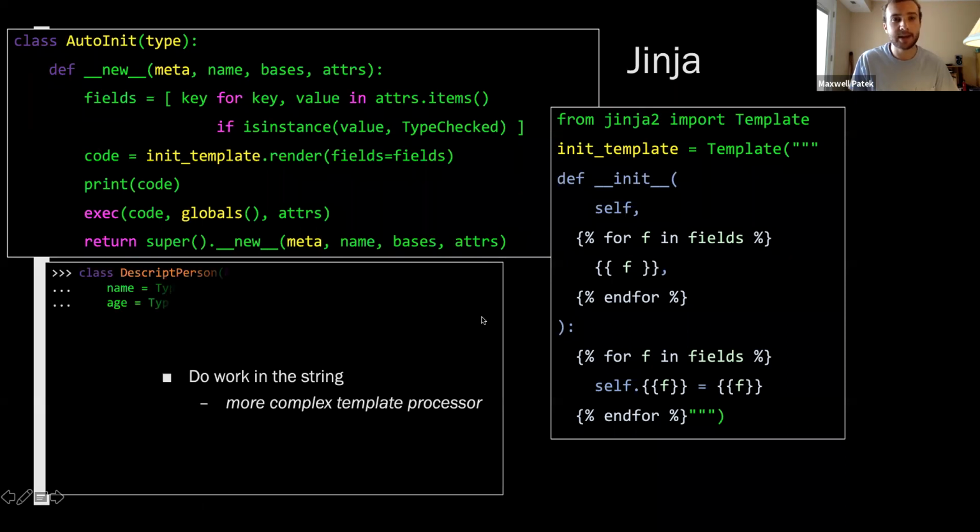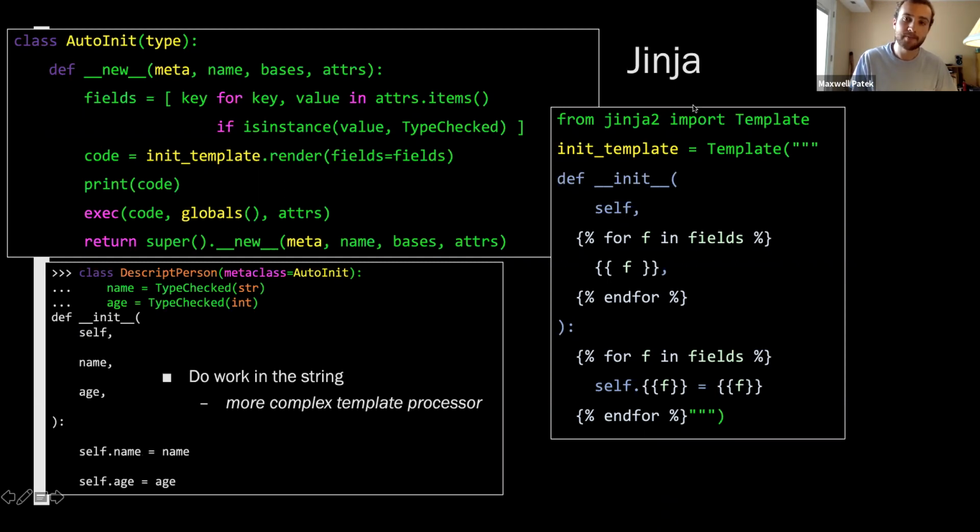So now if we make a class that uses this meta class, you can see we print out the code, and the code that gets printed is this. And one annoying side effect of all this is that putting in these for loops and this extra information in the string sometimes results in kind of crazy white space. You can see here in the string that got printed out, there's an extra new line between every parameter.